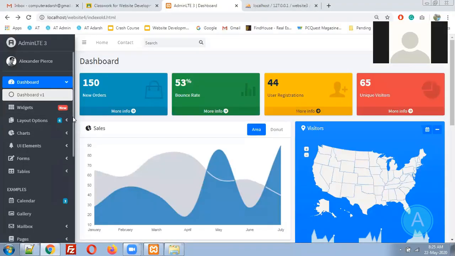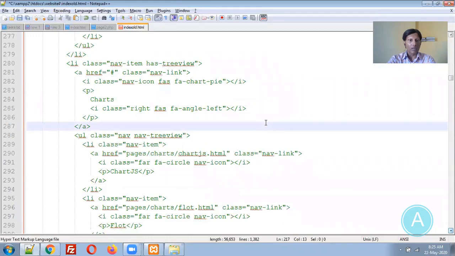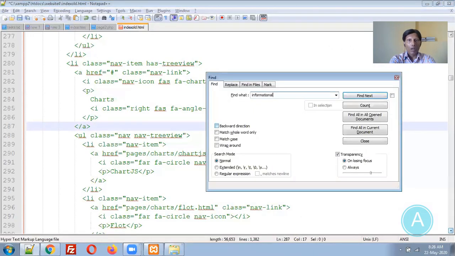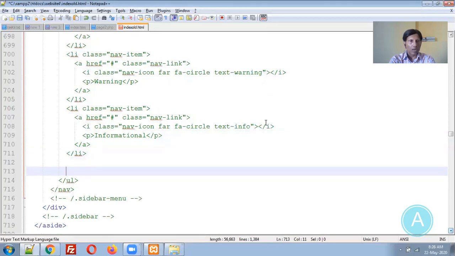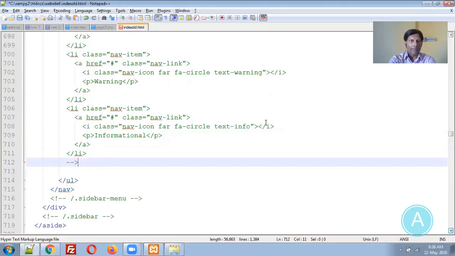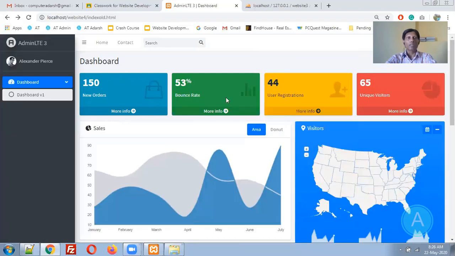What is the last menu item for us? We can say informational. So this is the li. Let me refresh it. Now you can see the things. Sidebar is blank. So by using this way, you can blank the sidebar.